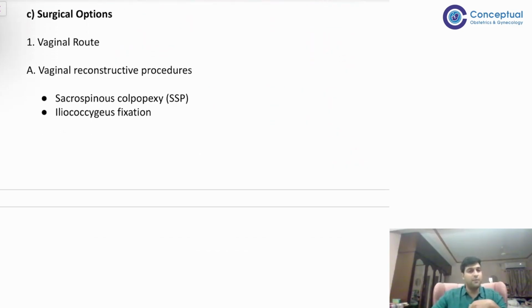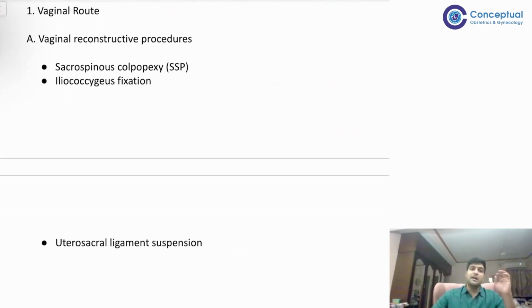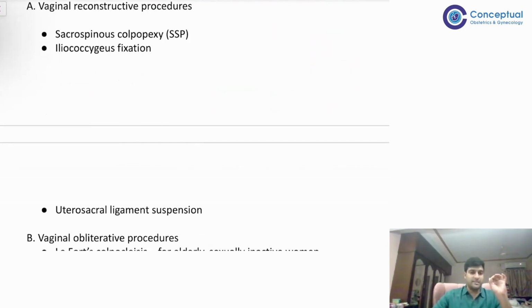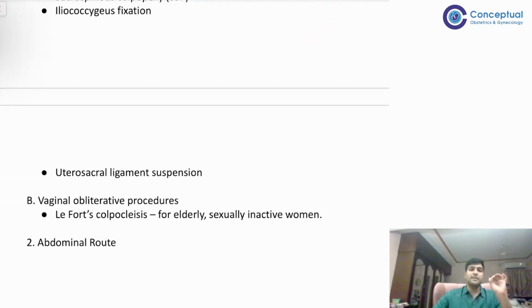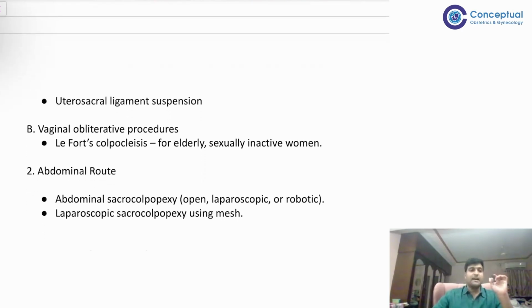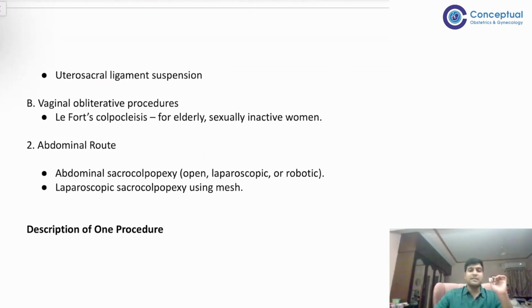So surgical options for vault prolapse treatment is either it's a vaginal route or it's an abdominal route. From vaginal route, either you want to reconstruct the vagina or you want to obliterate the vagina. So reconstruction of vagina would be either through sacrospinous colpopexy, sacrospinous fixation that is, and iliococcygeal fixation, or uterosacral ligament suspension, right? And अगर obliterate करोगे तो Le Fort's colpocleisis कर सकते हैं. And abdominal route में क्या करोगे? Abdominal sacrocolpopexy या laparoscopic sacrocolpopexy,